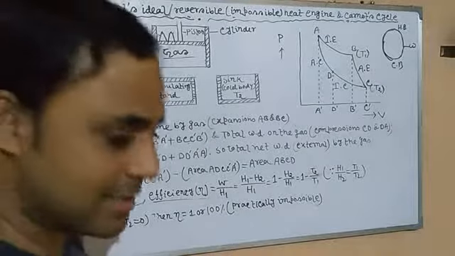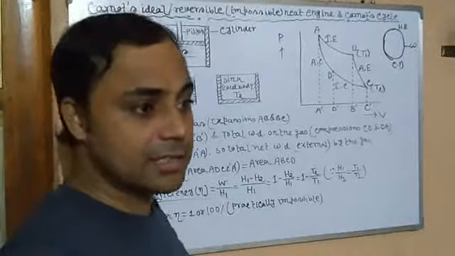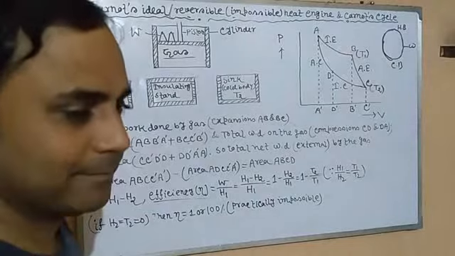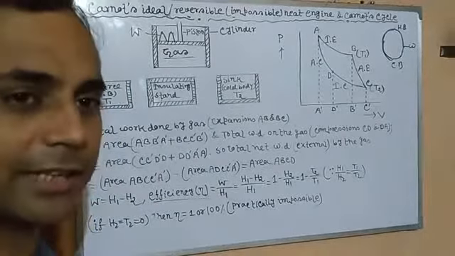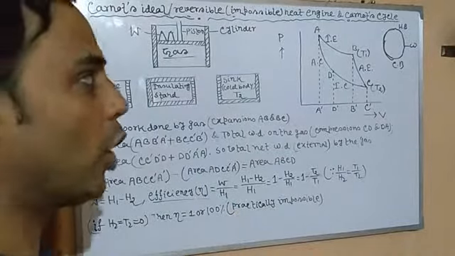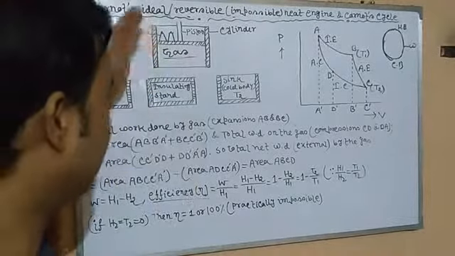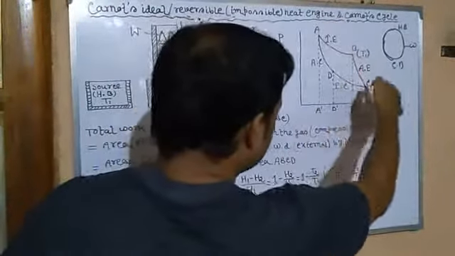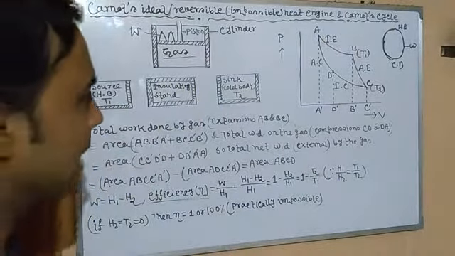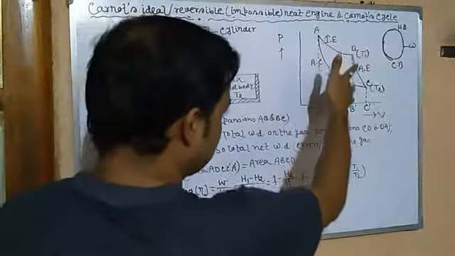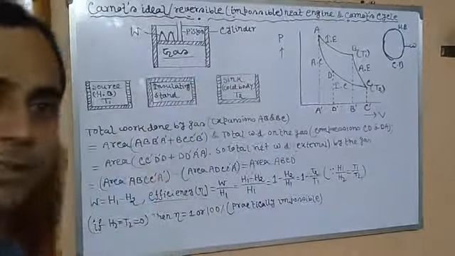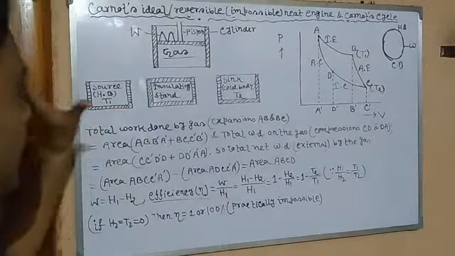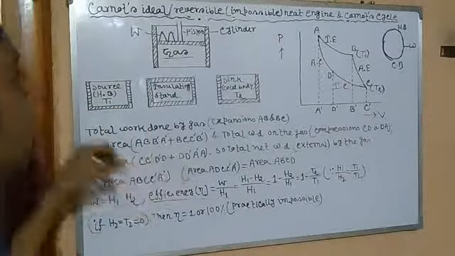So more work is done on the gas, more increase in its internal energy, further increase in its temperature. Again, it cannot give out its heat to the surroundings because it is placed on the insulating stand. So temperature will increase, it will become hot. Since there is no exchange of heat between the cylinder and the insulating stand, it is an adiabatic process, which is shown by the graph DA. So finally it will take this curve, which is represented by work done on the gas, D, D dash, A dash, A. Clear?